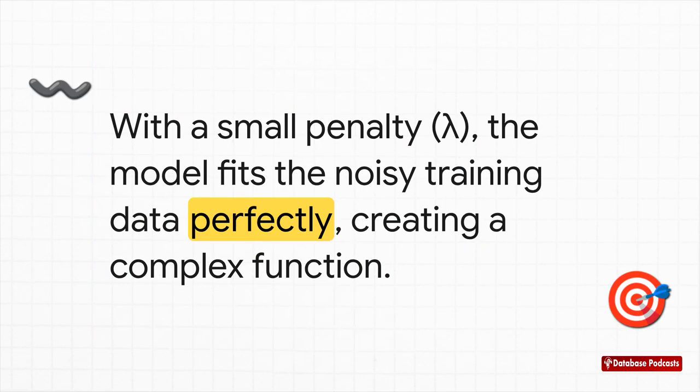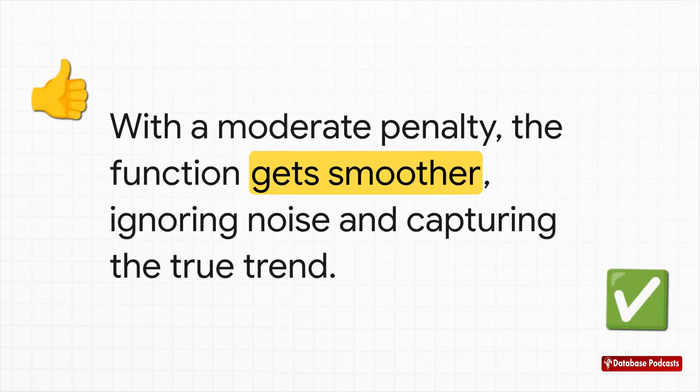So what does this actually look like? Well, if you use a really small penalty, or low regularization, the model has way too much freedom. You can see it fits the noisy training data perfectly, creating this jagged, overly complex function. This is like textbook overfitting. But now look what happens when we apply a moderate penalty. The function starts to smooth out. See? The model is now ignoring some of that random noise and is really focusing on capturing the true underlying trend. This right here, this is the sweet spot we're aiming for. This is a model that can generalize.